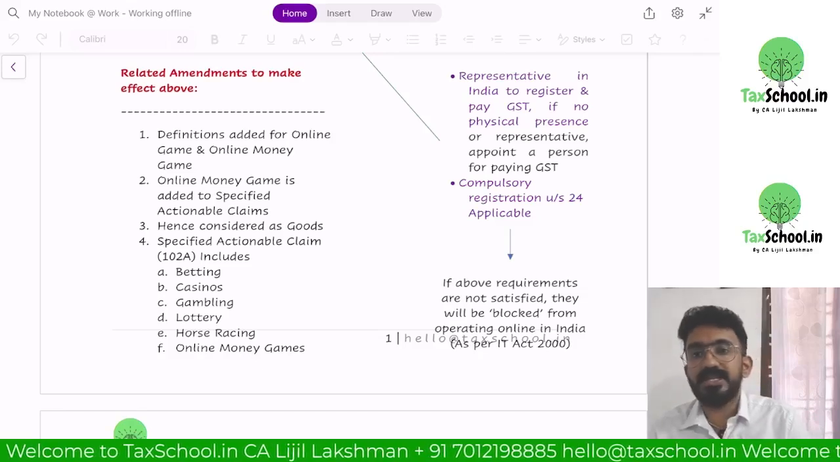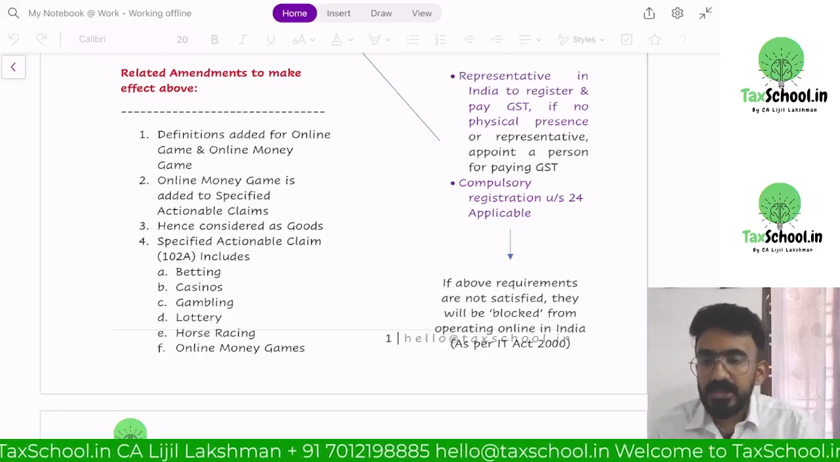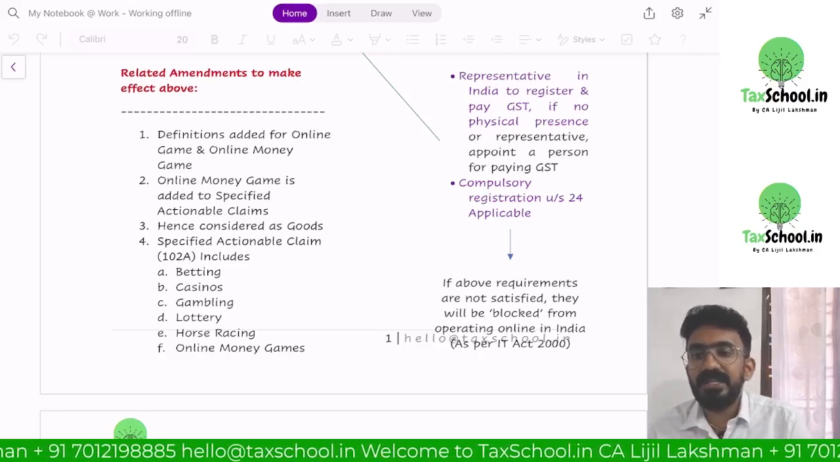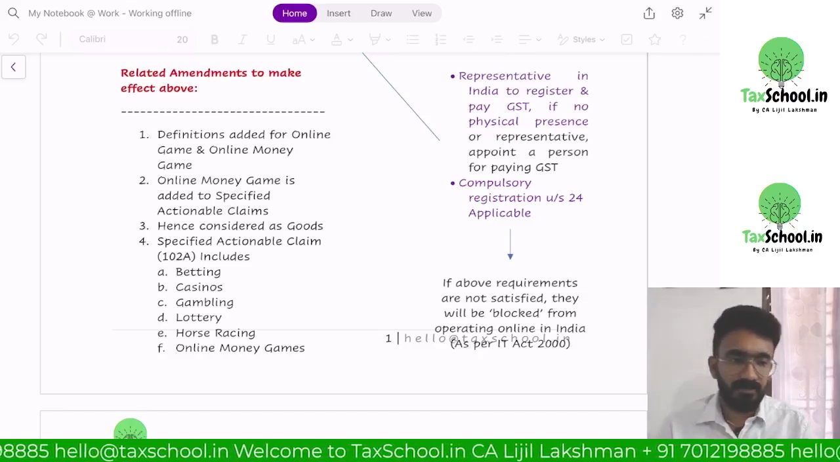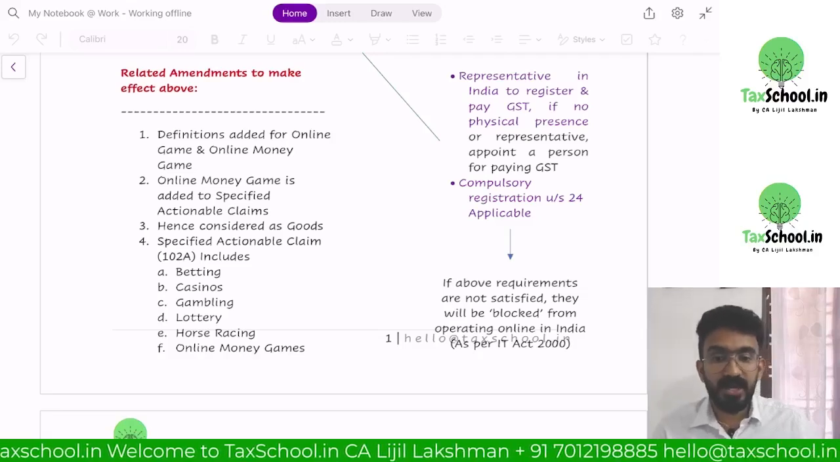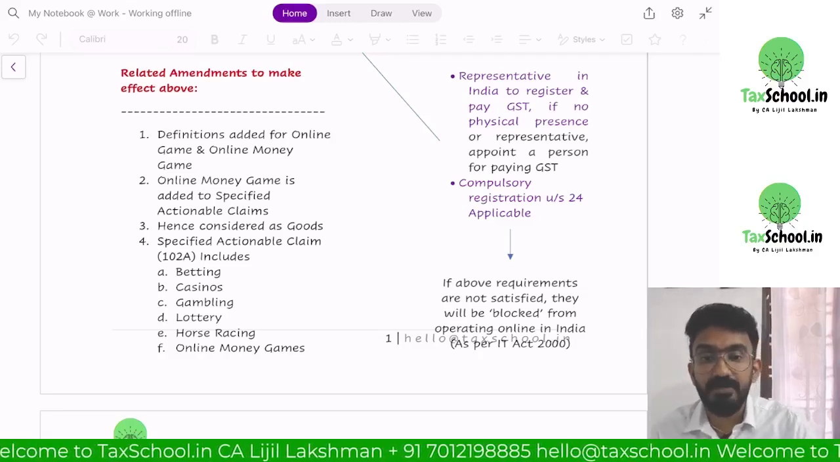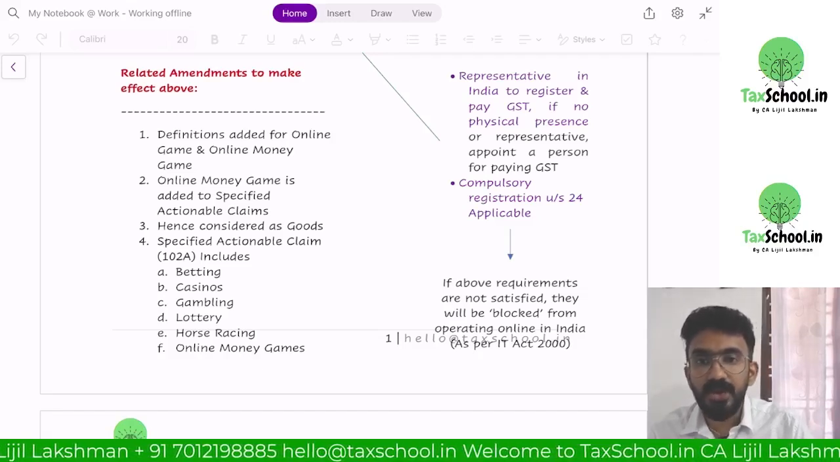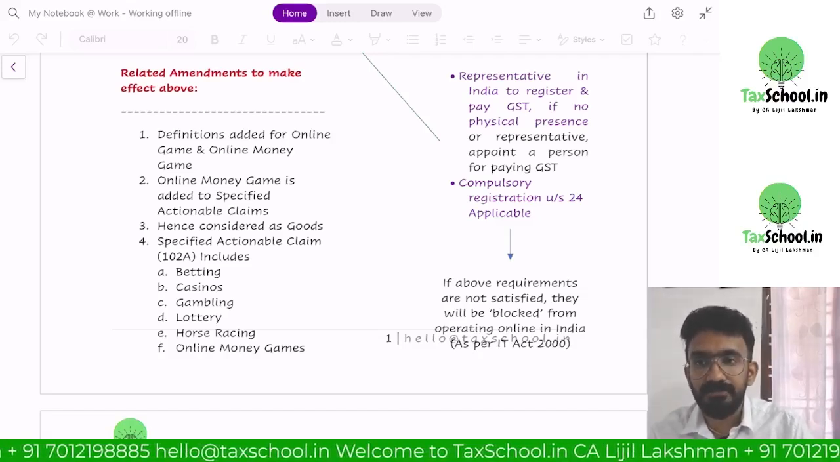Now let's look at the examination perspective. The change number one, a definition is added for online game and online money game. They have defined what is an online game. They have defined what is an online money game. Now what's the difference between an online game and an online money game?